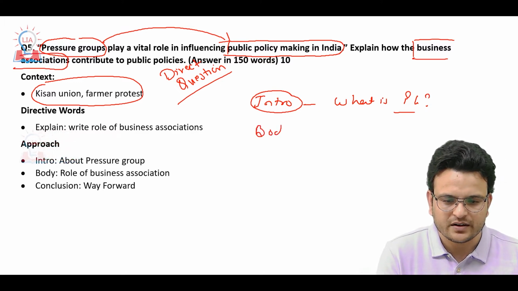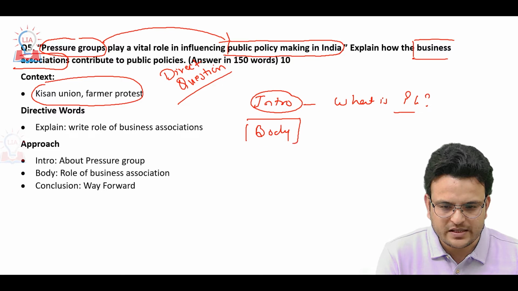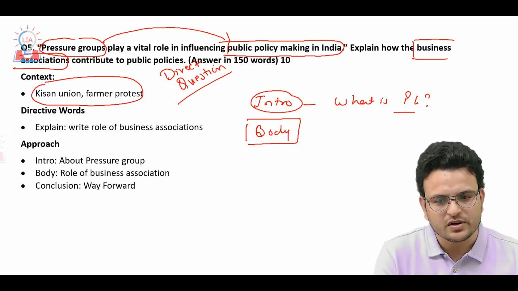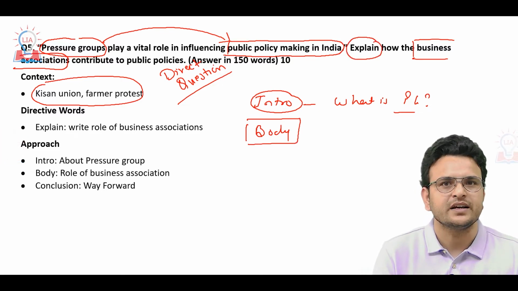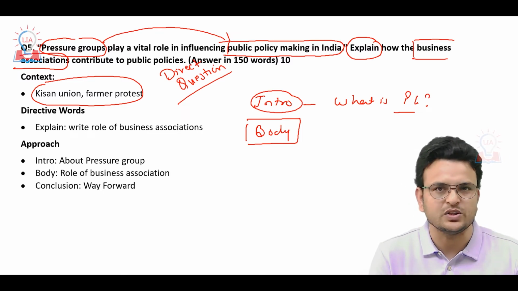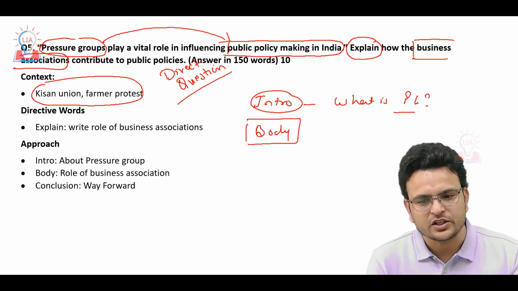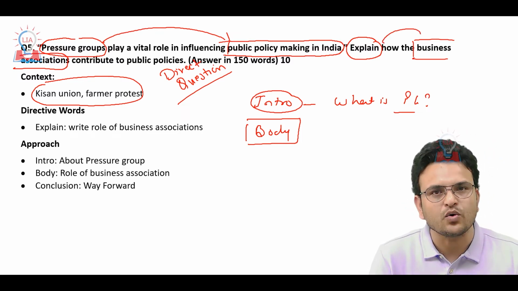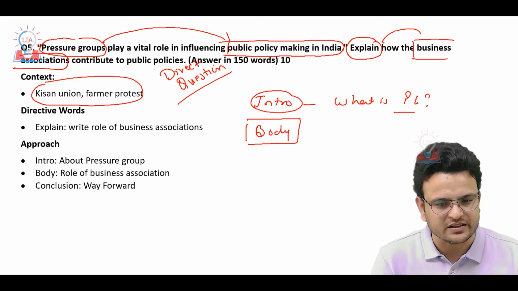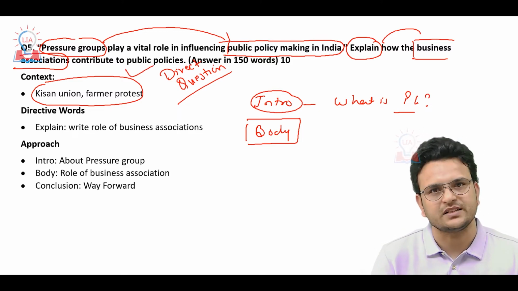In the body part you have to mention, and then you have to look at keywords also. Keyword: explain. It means it is not examine, it is not discuss, it is not analyze. You have to just explain the role of business associations in public policies.